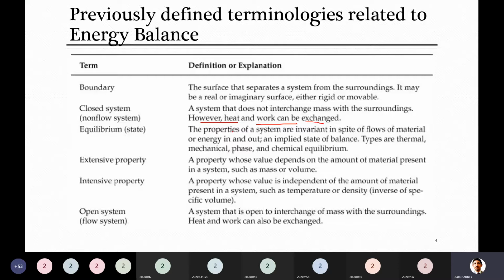And if you remember, there was something called steady state. That's the same thing here. When any property of the system is not changing. Property is anything which we can measure or calculate. Here we are talking about the mass. So if its mass remains the same, that's at equilibrium.